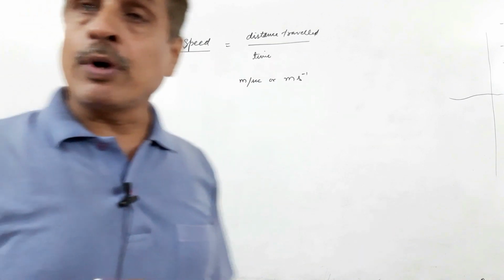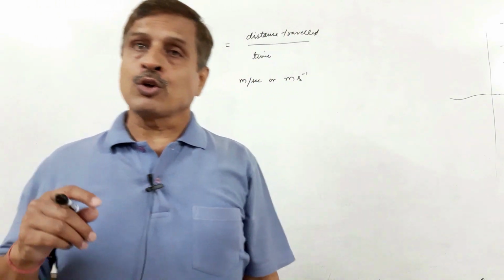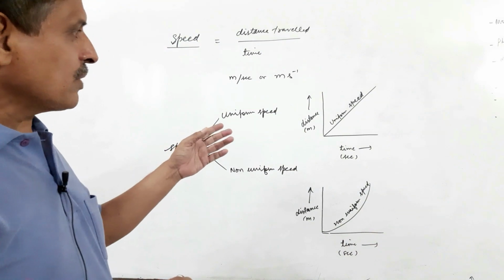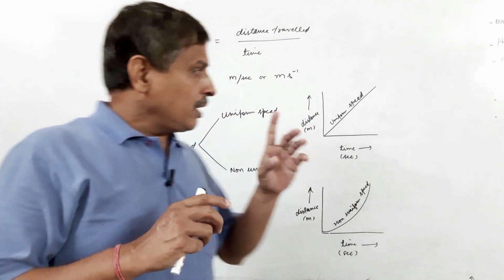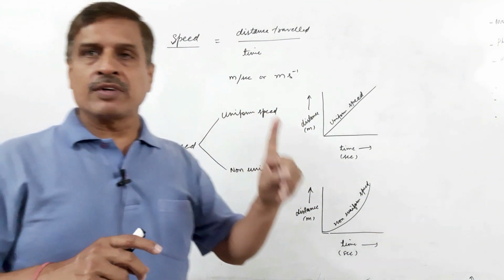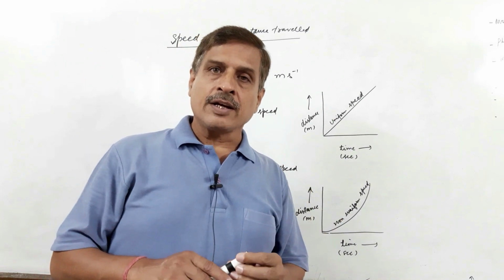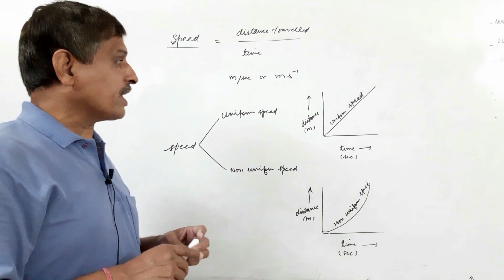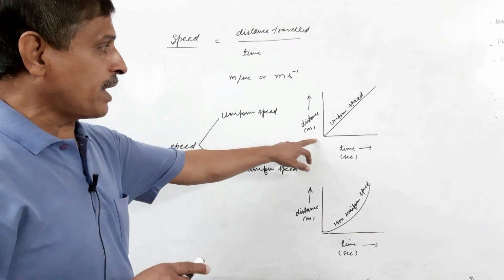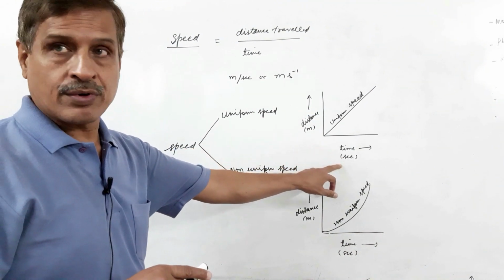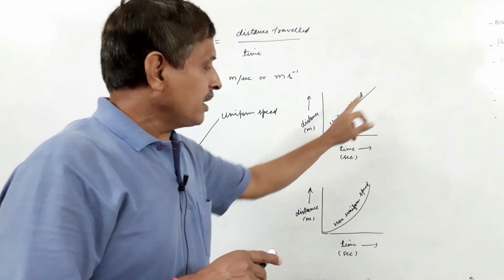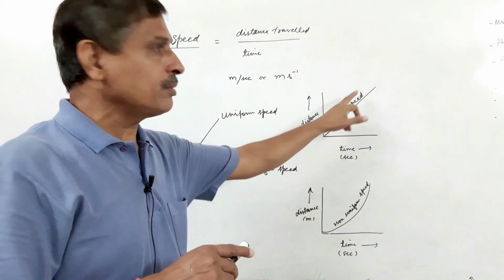Speed may also be uniform or non-uniform. If a body travels equal distances in equal time intervals, then it is moving with uniform speed. Graphically, we can represent uniform speed by a distance time graph. A straight line in the graph shows uniform speed.